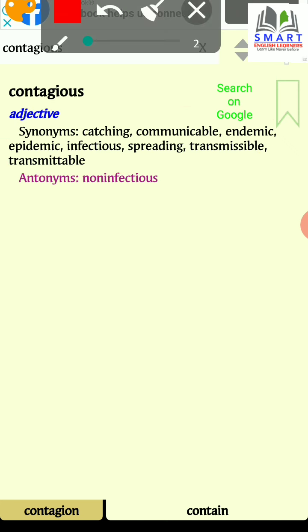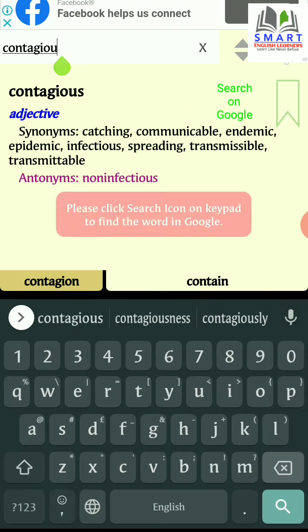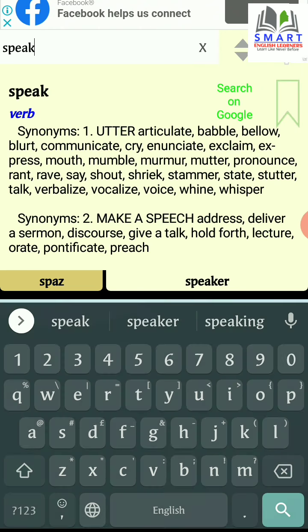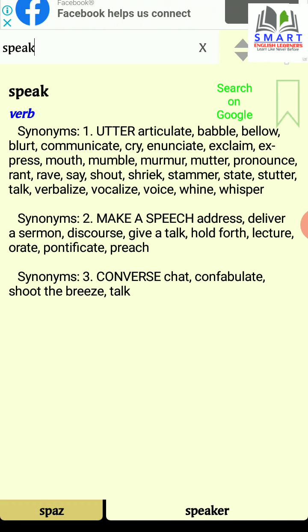Now let's look at some other word. Let's see speak. Here you see the word speak has three different meanings: utter, make a speech, or converse. These three different meanings have numerous synonyms, means numerous words having similar meaning.